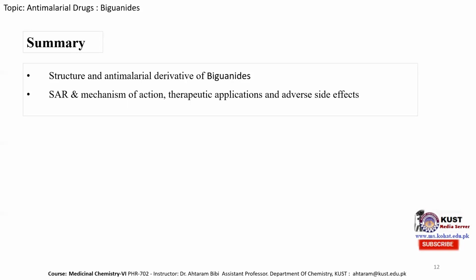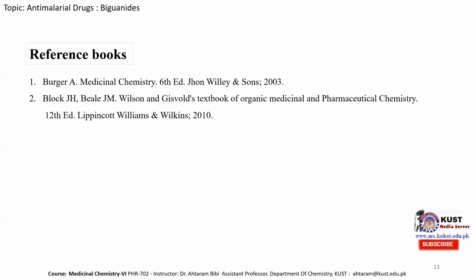And then we discussed the mechanism of action, how it stops the growth of Plasmodium in the host cell, and at the end we discussed the therapeutic applications as well as the adverse side effects of the biguanide derivatives, proguanil and chloroproguanil molecules. Here are some reference books for further study.